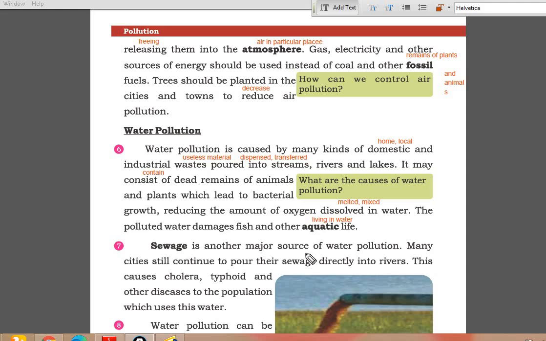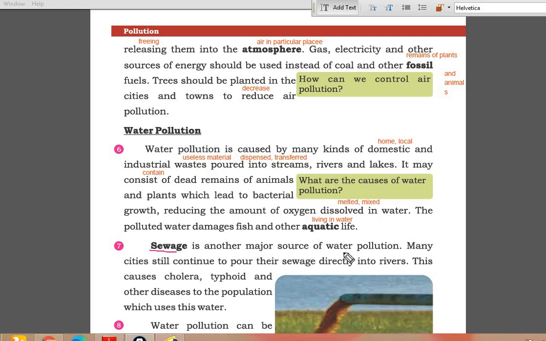Sewage is another major source of water pollution. Many cities still continue to pour their sewage directly into rivers. This causes cholera, typhoid, and diseases to the population which uses this water.